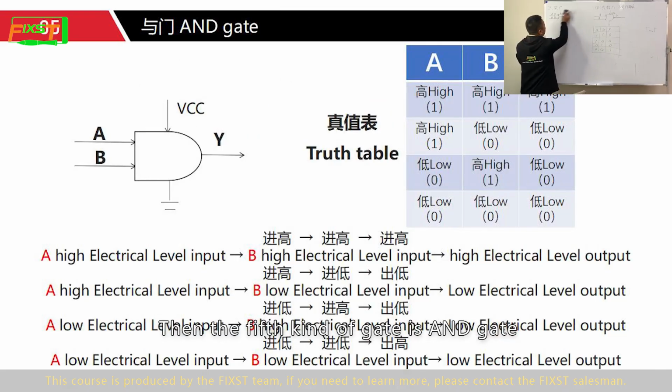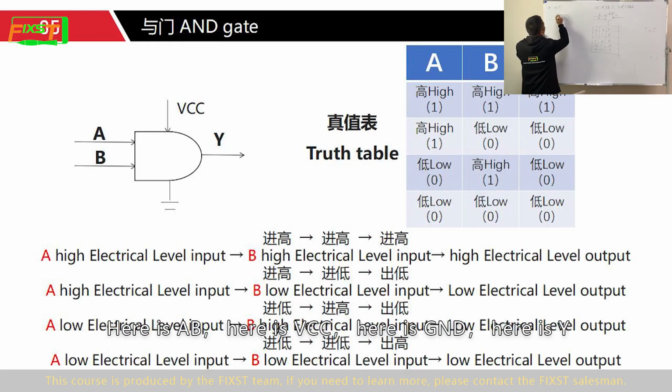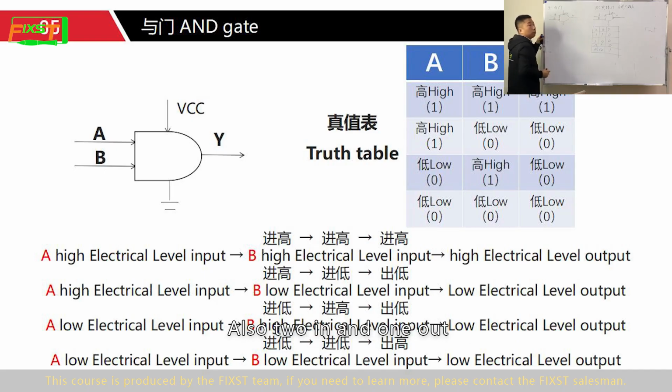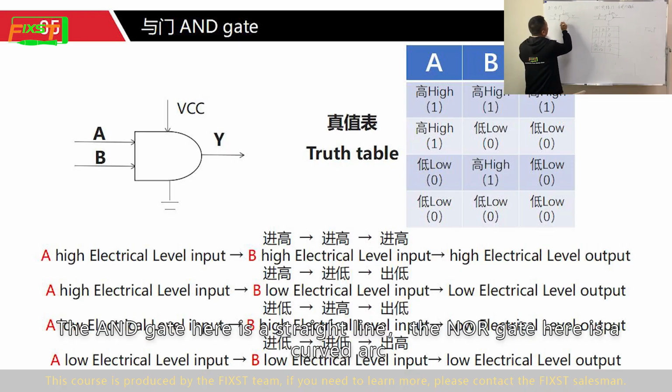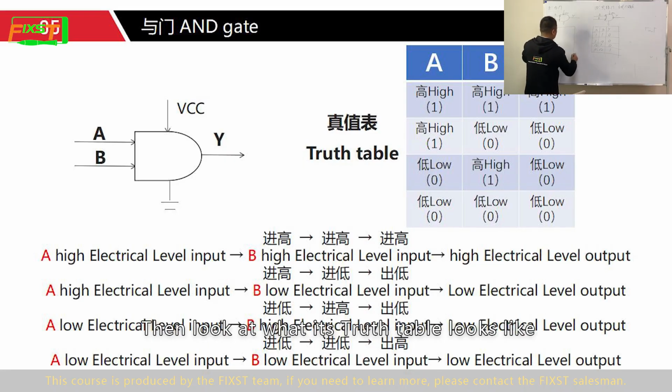Then the next kind of gate is an AND gate. It looks like this. Compared with the NOR gate, this side is straight. Here is A, B, here is VCC, here is GND, here is Y. Also 2 in and 1 out. The AND gate here is a straight line. The NOR gate here is a curved arc. Don't confuse these two.